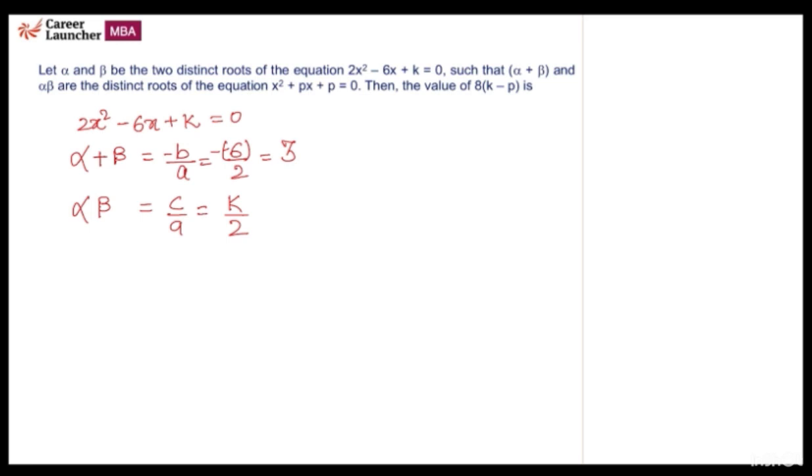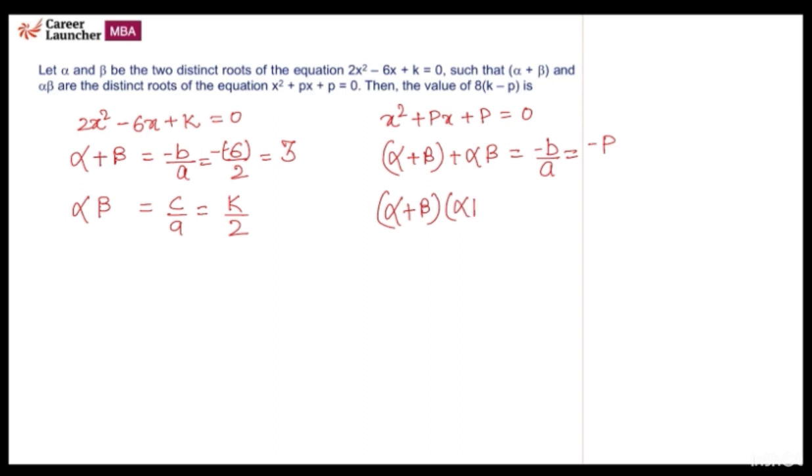Okay. And we are given another equation, that is x square plus px plus p equals 0. It has two roots which are alpha plus beta and alpha into beta. So for this equation, we'll find the sum of roots, alpha plus beta plus alpha into beta, which is minus b by a. It will be minus p. And we'll find the product of roots, which is c by a. It will be equal to p.